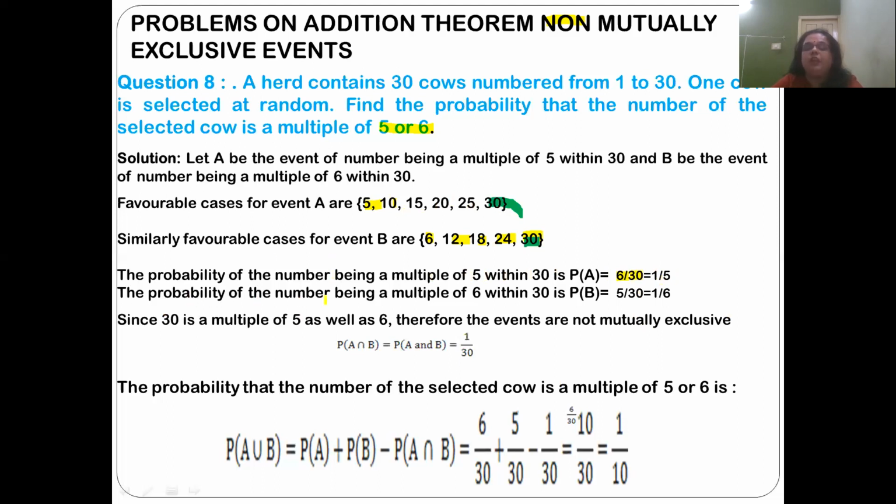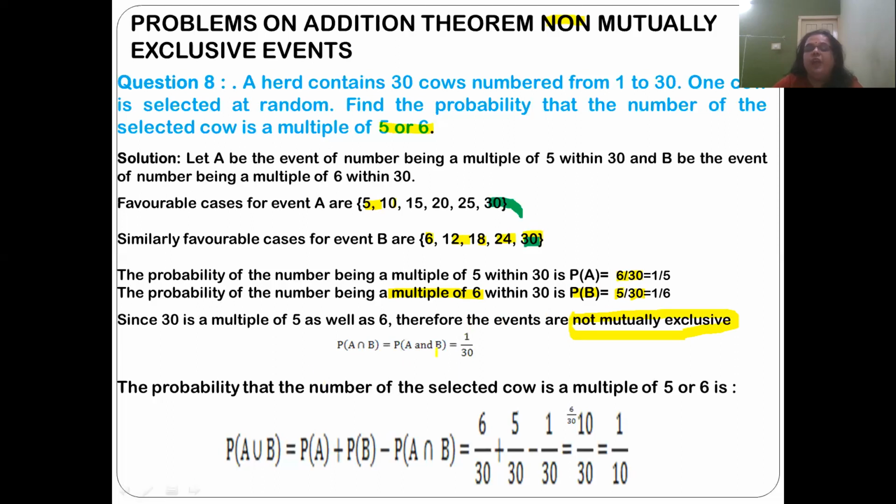The probability of the number being a multiple of 6 within 30 is P of B. That is, there are 1, 2, 3, 4, and 5, so 5 possibilities. Number of favorable outcomes is 5. Total number of outcomes is 30. When we simplify, that is equal to 1 by 6. Since 30 is a multiple of 5 as well as 6, the events are not mutually exclusive.